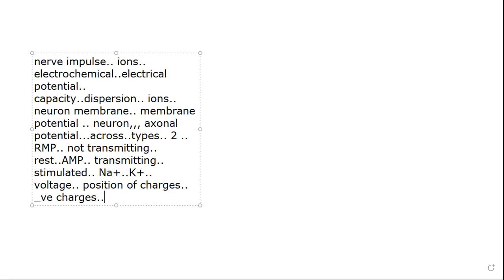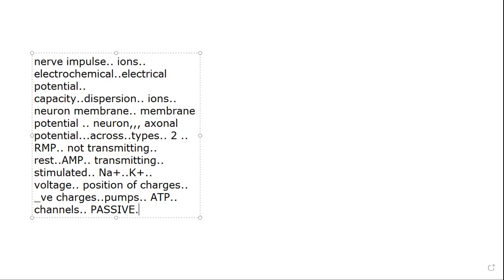Then we have to keep in view the pumps and channels that are working across the membrane. Pumps are those gateways that require energy, across which active transport takes place. And the channels are those through which passive transport takes place, in which energy is not required.